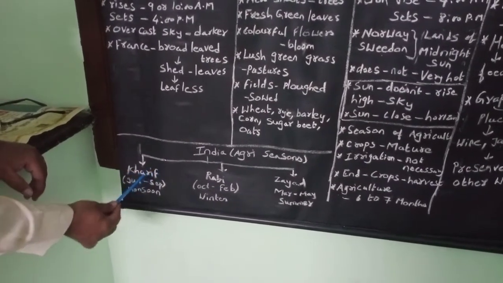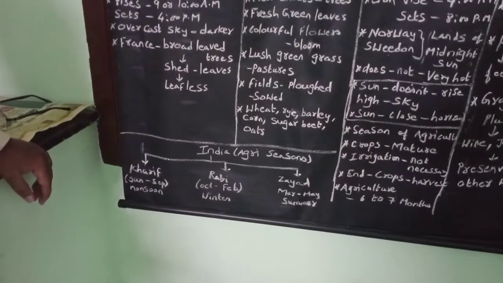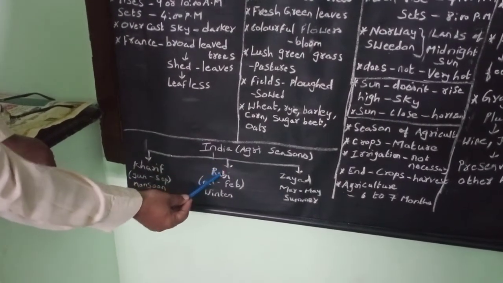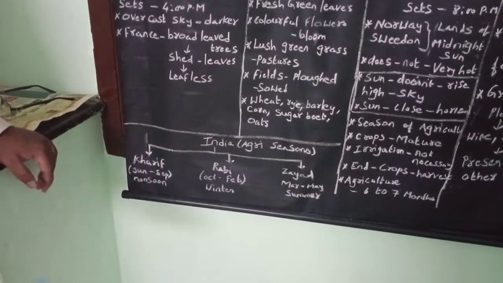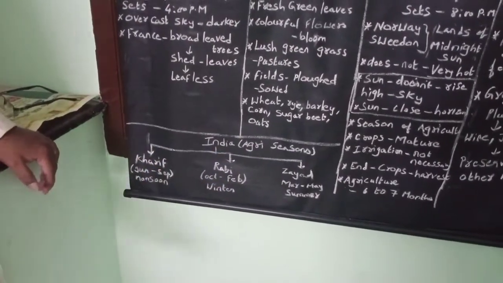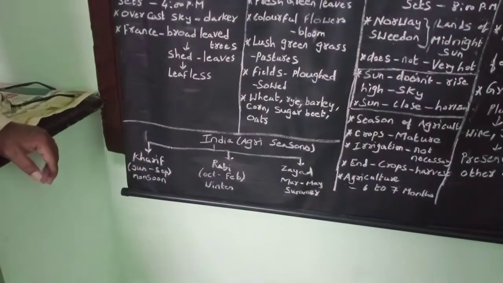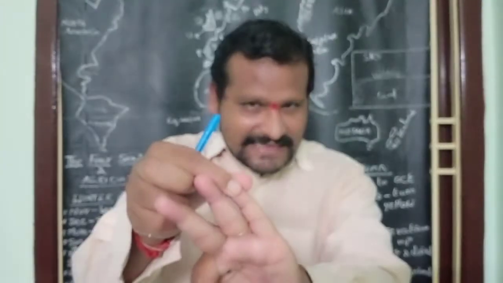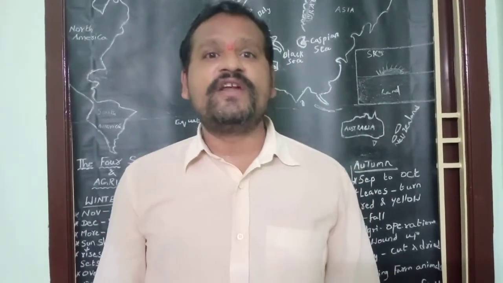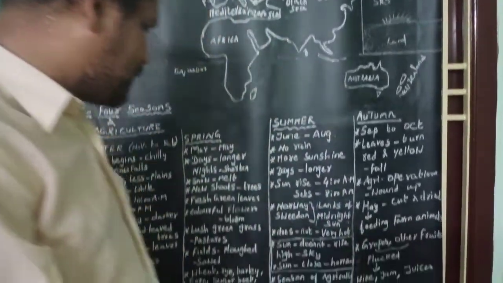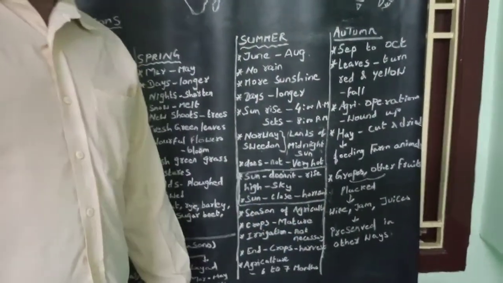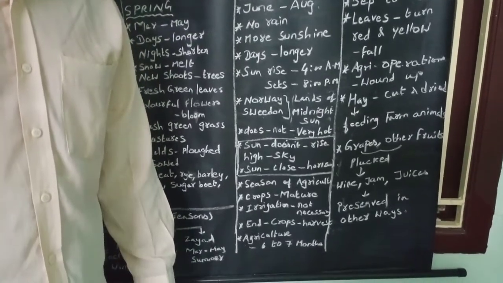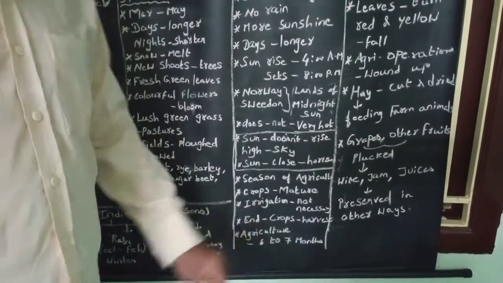To repeat, the period of Kharif season is June to September, also called monsoon season. The period of Rabi season is October to February, the other name for which is winter season. The period of Zayyat season is March to May, also called summer season. So India has 3 agriculture seasons, and agriculture cultivation can be done for 8 to 10 months in a year, whereas in Europe continent, agriculture cultivation can be done only for 6 to 7 months in a year.